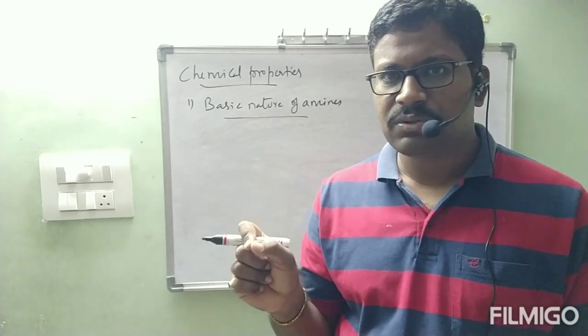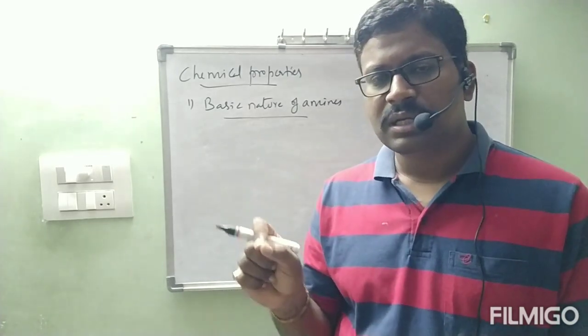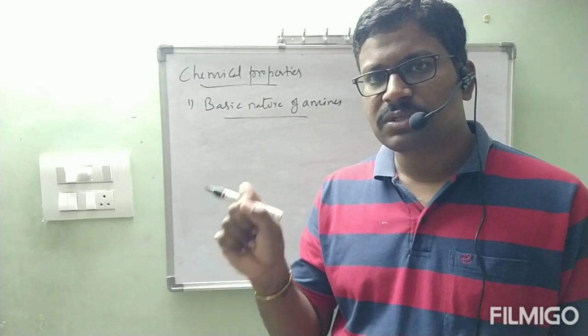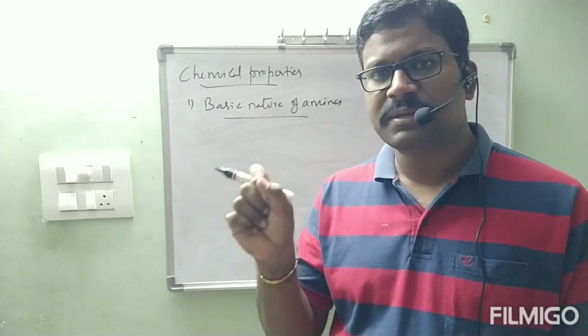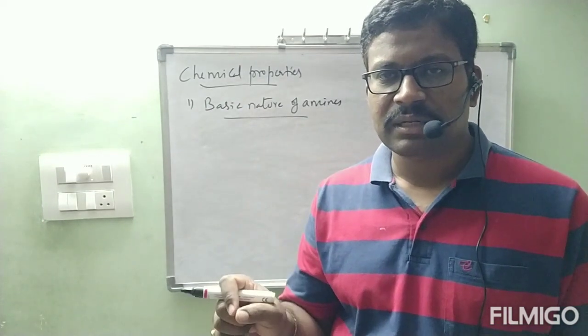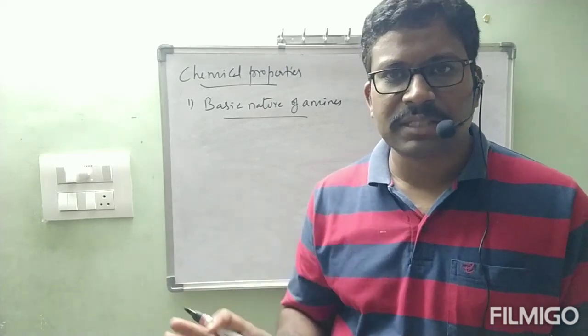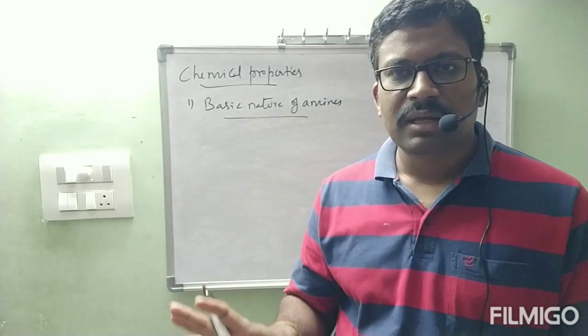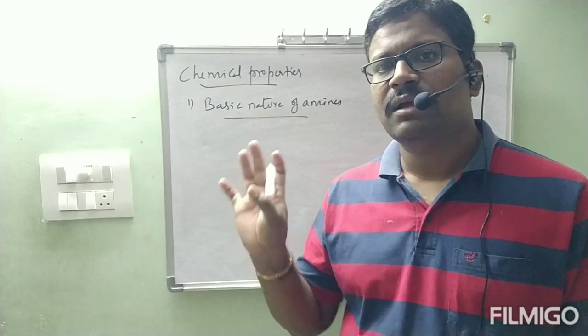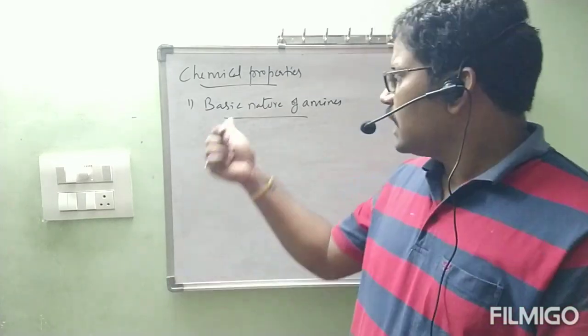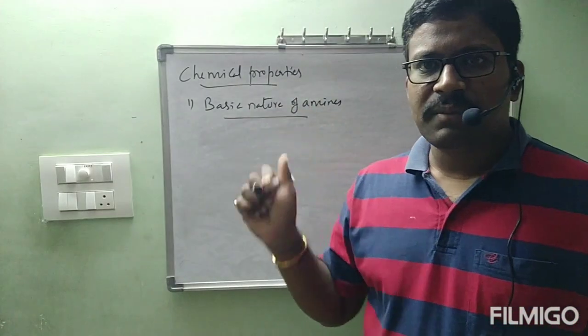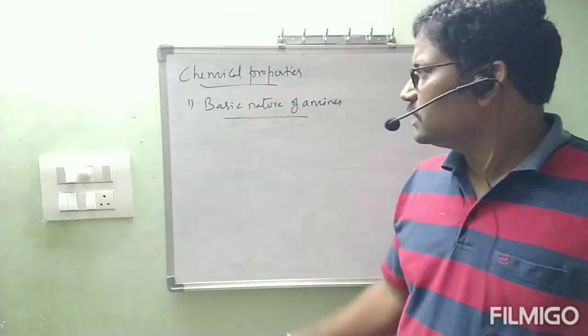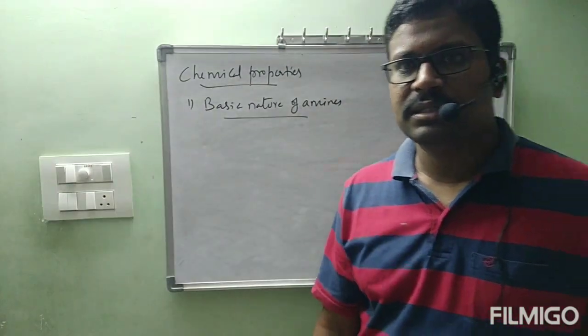This capacity is represented as basic nature, and such a substance is a Lewis base. That's why these amines behave like bases. We are going to discuss the basic character of amines.